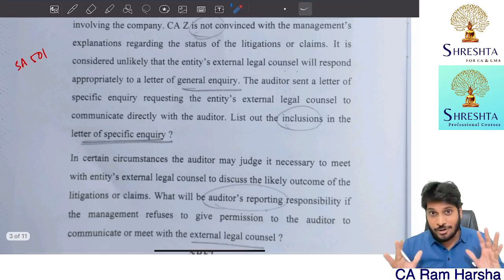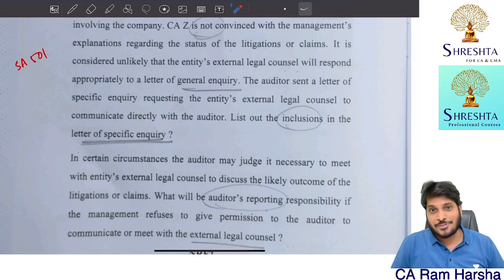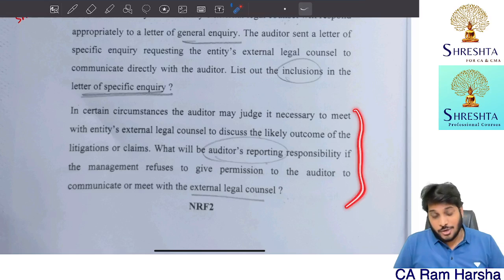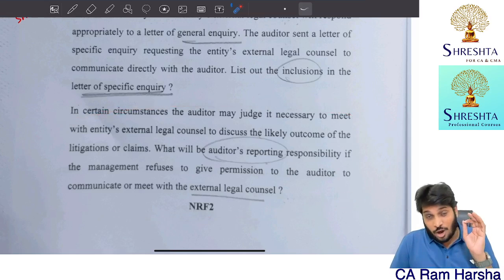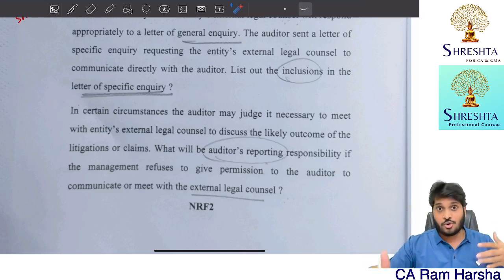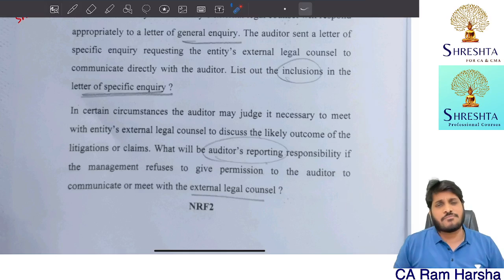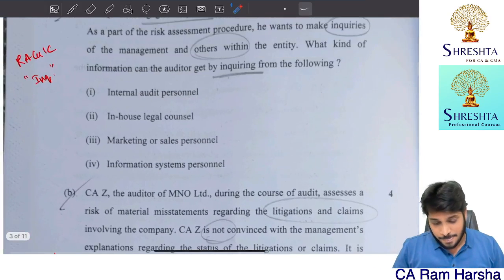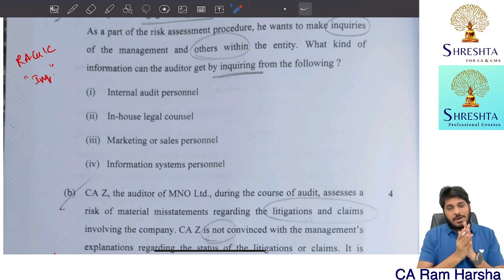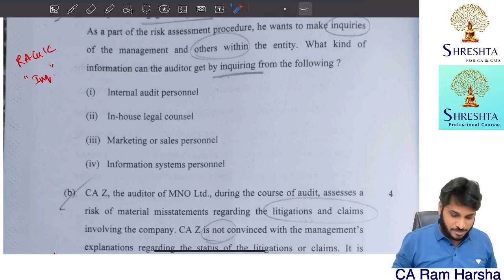This is even better actually. In 501 I told in the marathon, they will specifically ask you letter of specific inquiry, letter of general inquiry. What points when the auditor wants to meet, and if the company does not permit the auditor to meet, what is the recourse? Specifically we discussed from 501 in the marathon itself. In the classroom, no need. In the regular class, you need not even worry, because I tell all the permutations and combinations. I explain in such depth.